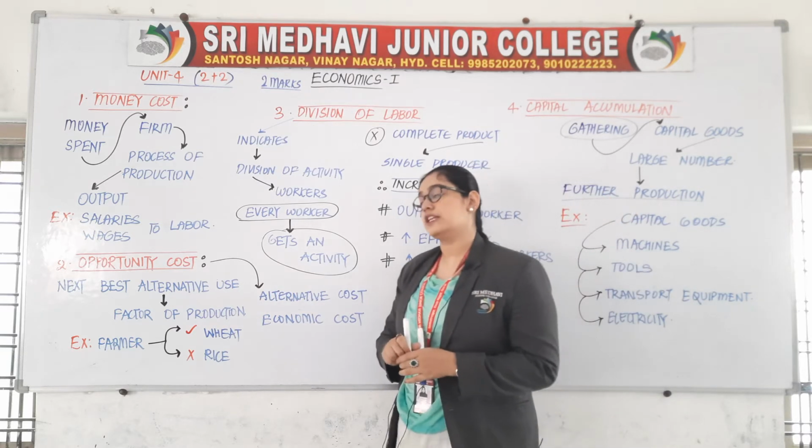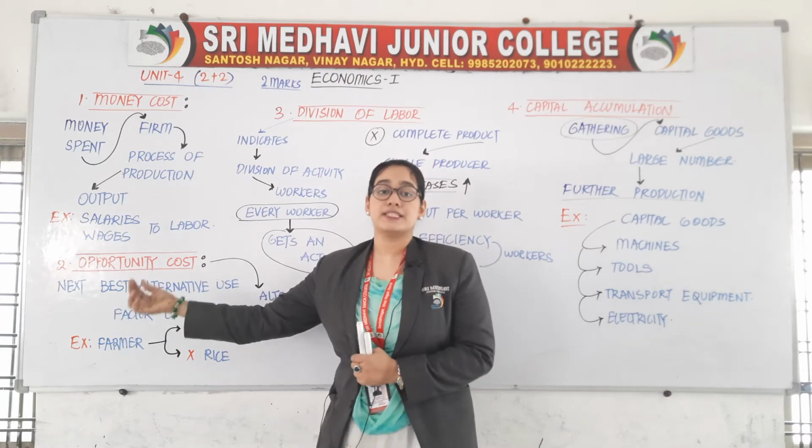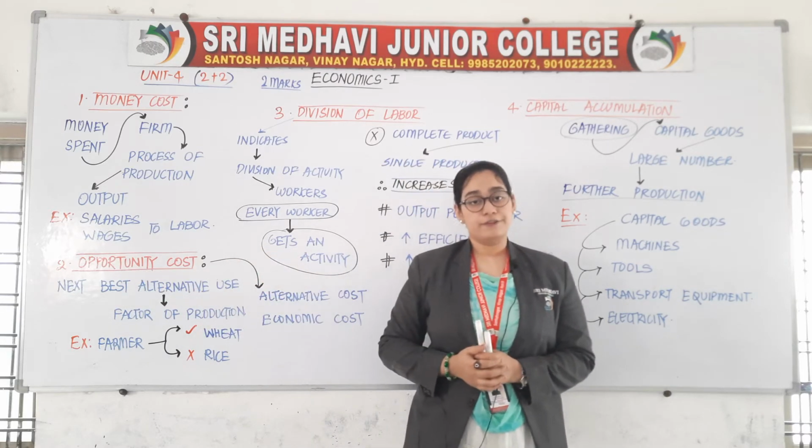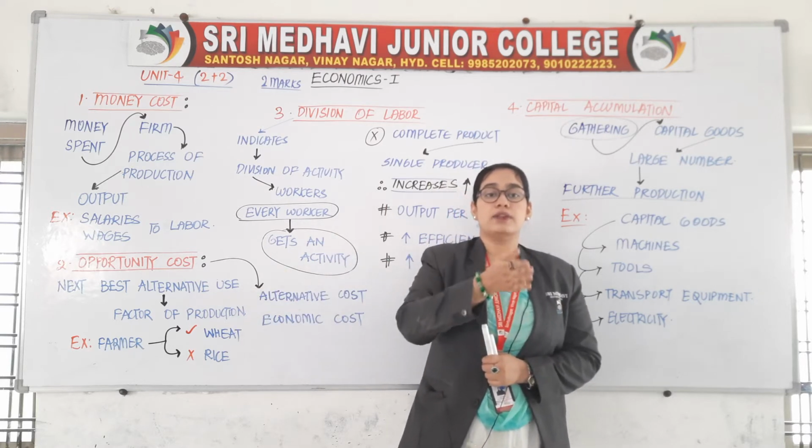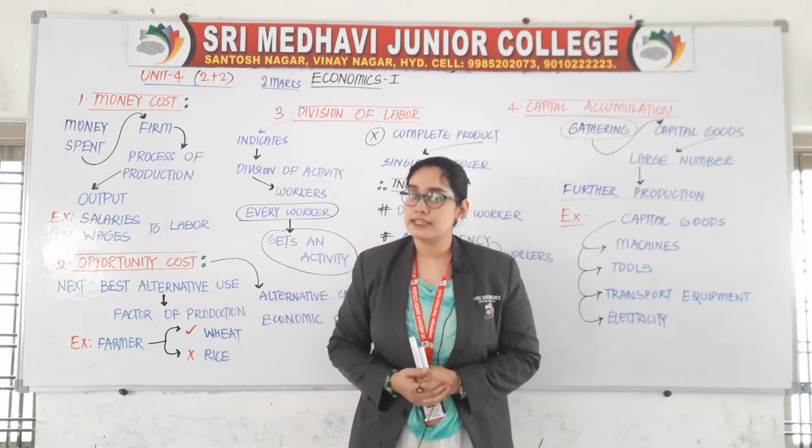So what is opportunity cost? It is the next best alternative use of a factor of production. And what are factors of production? I told you just now: land, labor, capital and organization.